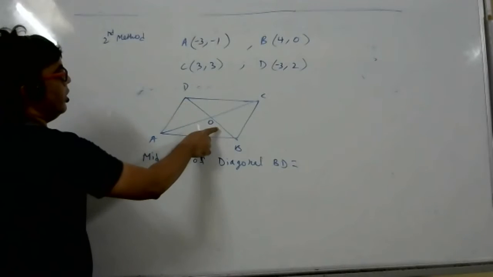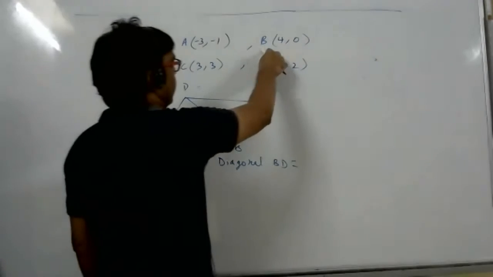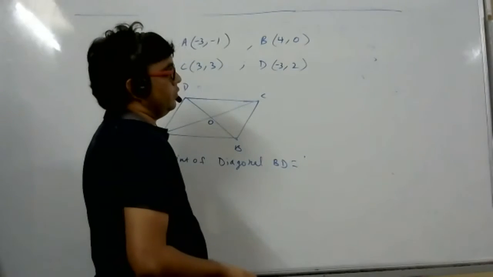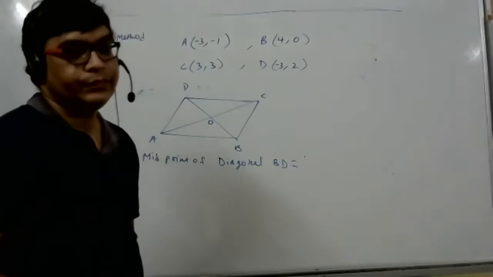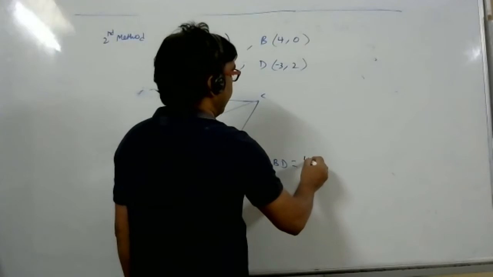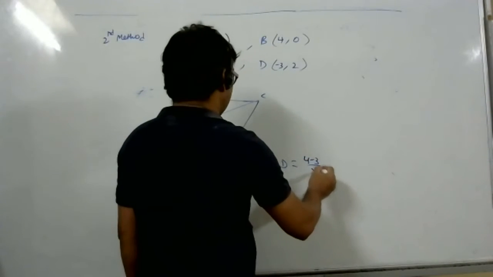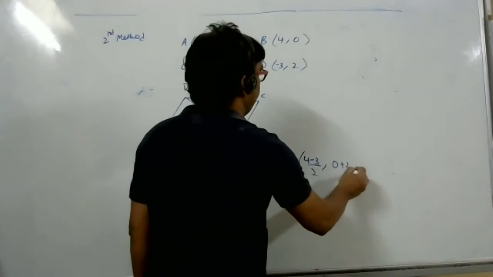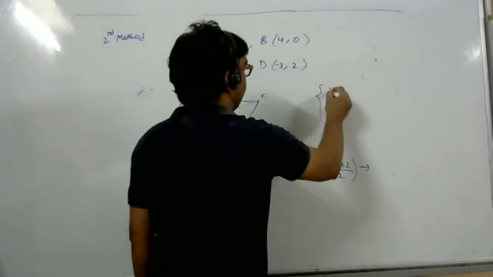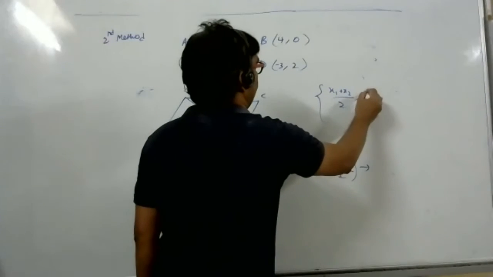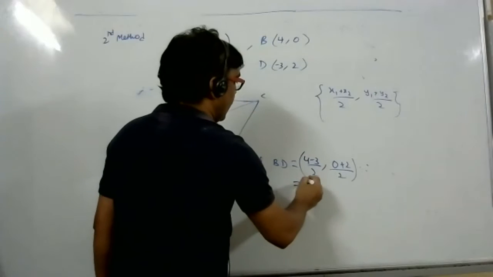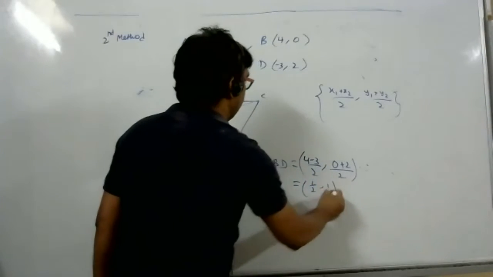Midpoint formula. Do you know the midpoint formula, students? Yes, sir, we know. Tell me then. 4 - 3 by 2, comma 0 plus 2 by 2. The formula is x1 plus x2 by 2, y1 plus y2 by 2. So what answer did you get? 1 by 2, comma 1.